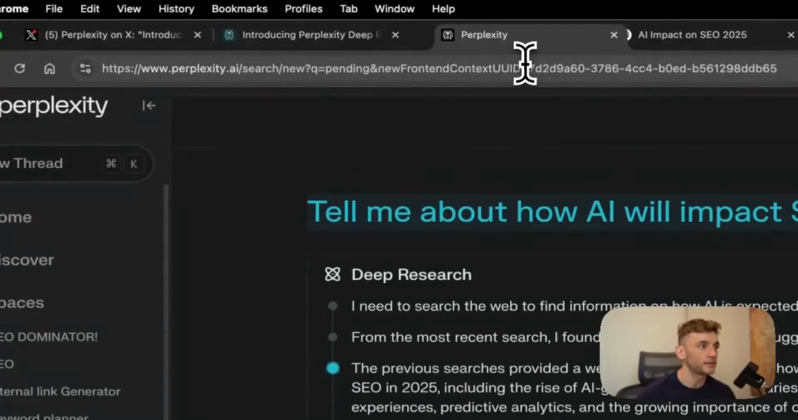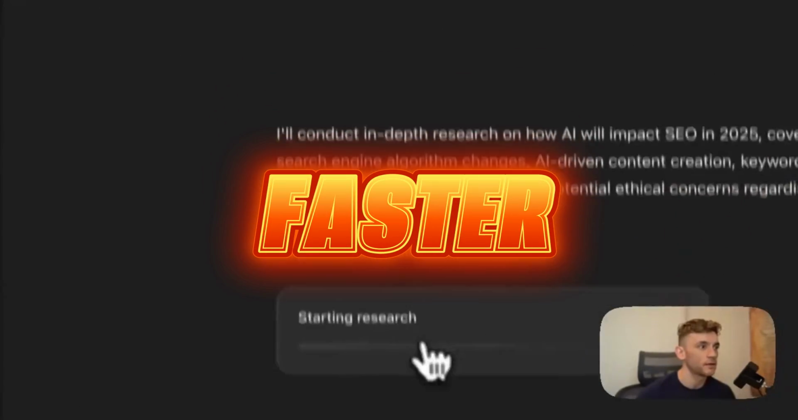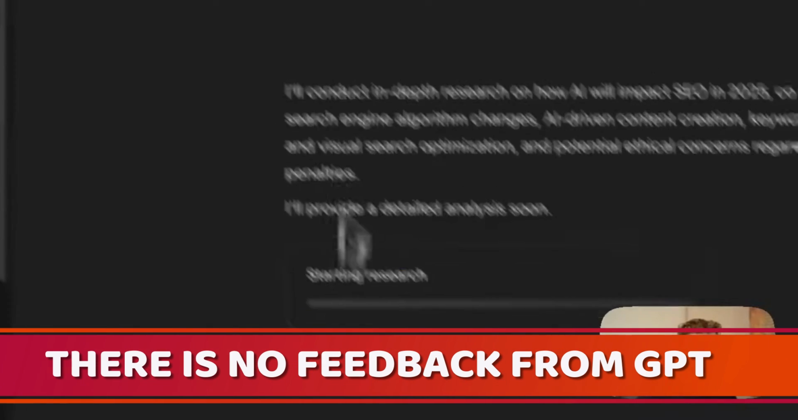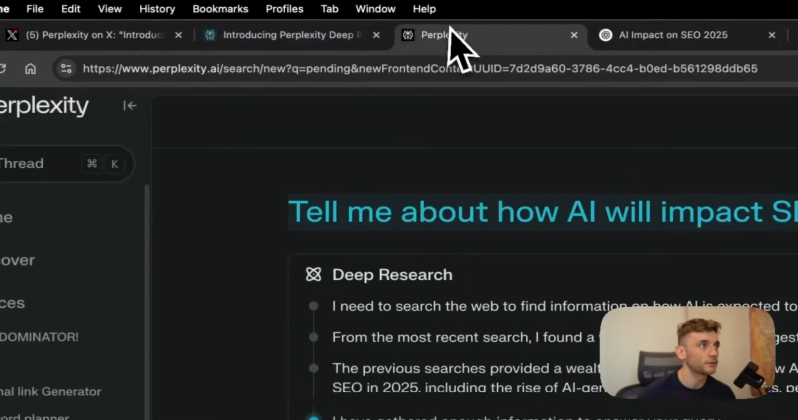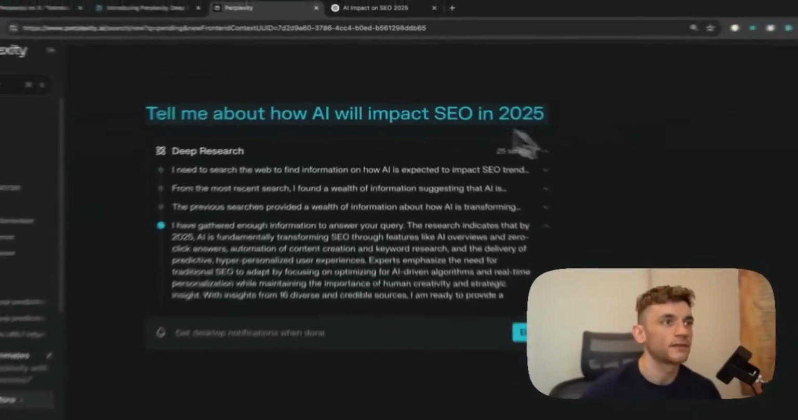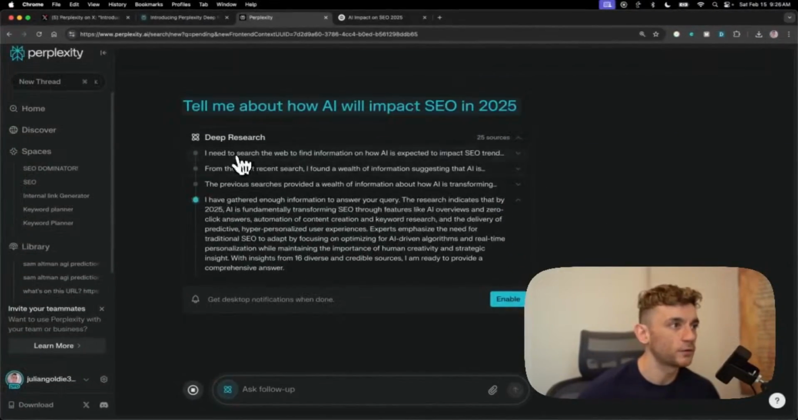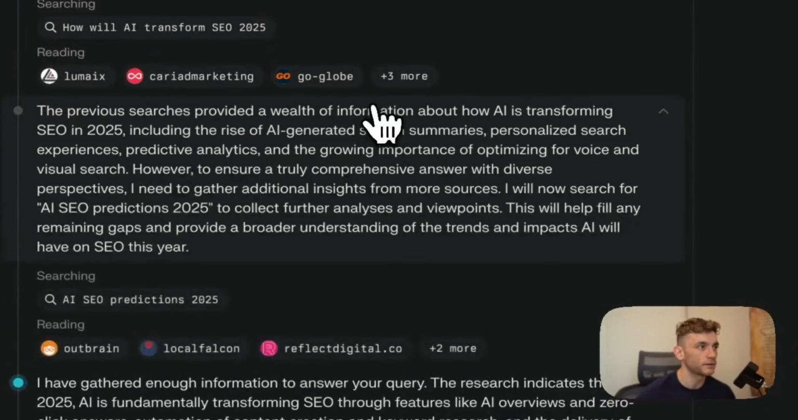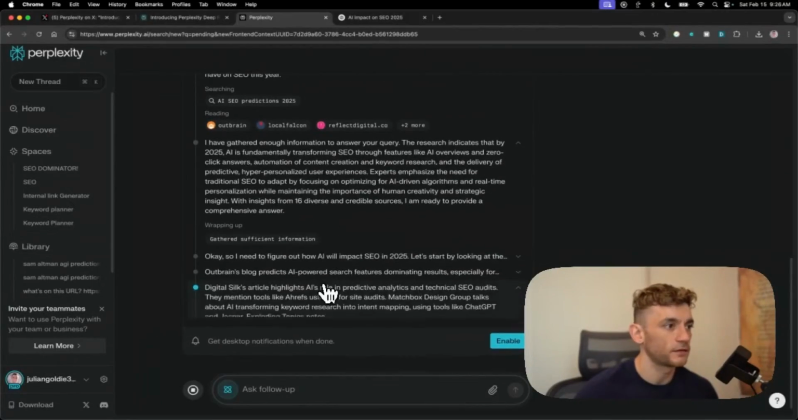But here you can see that it's actually going to take quite a long time to get that back. If we come on to Perplexity, it seems to be a lot faster when we're getting the results. Now, if we click on start research, there's no feedback from ChatGPT. But if we go back to Perplexity, it's already telling us, okay, we've looked at 25 sources. Here's what we're going to do step by step. So it's like thinking it out as a reasoning model. It's giving us all the sources. And then once it's ready, it's going to tell us exactly what we need to do.